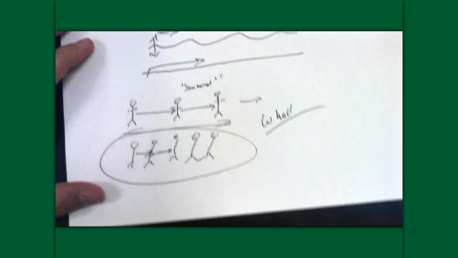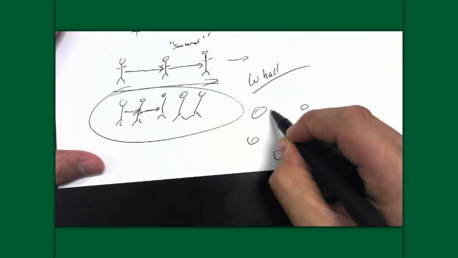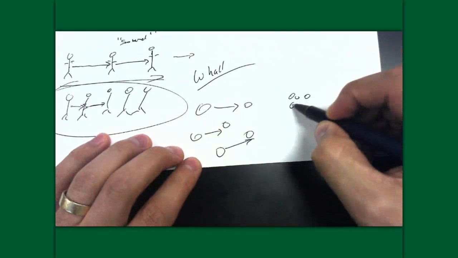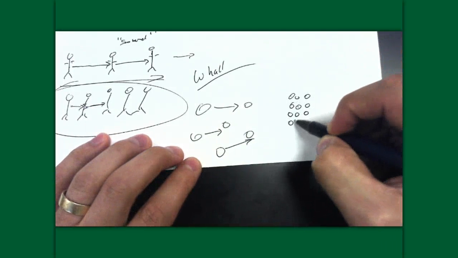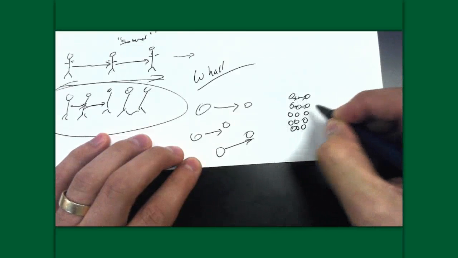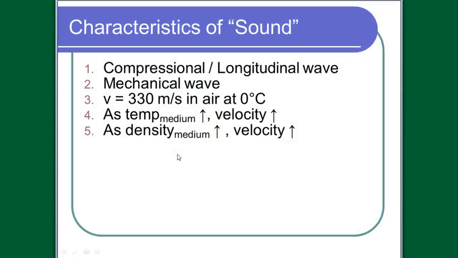And it's the same concept with a medium. With air, the molecules are very far apart, so they actually have to move a fair distance to contact the next molecule. Versus something like water or steel, where the molecules are very dense, closely packed together, the molecules have to move a very short distance to transmit that wave. Therefore, the wave will transmit much faster because the particles spend less time in transit between molecules. So the increasing density of the medium increases the speed of the sound wave.